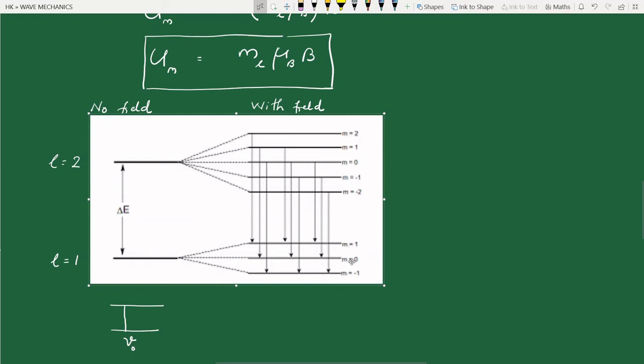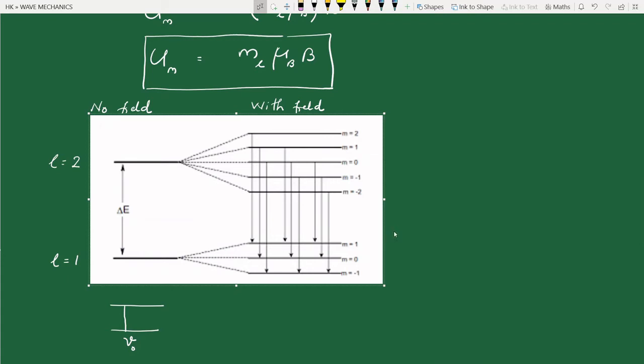ML equal to 0, of course, there is no additional magnetic potential energy, but for ML equal to minus 1, there is a lower potential energy, so total energy is lowered. For ML equal to plus 1, there is a positive potential energy, so total energy is increased. So now the electronic transition has to take place from the 5 excited levels, 5 higher energy levels, to 3 lower energy levels.